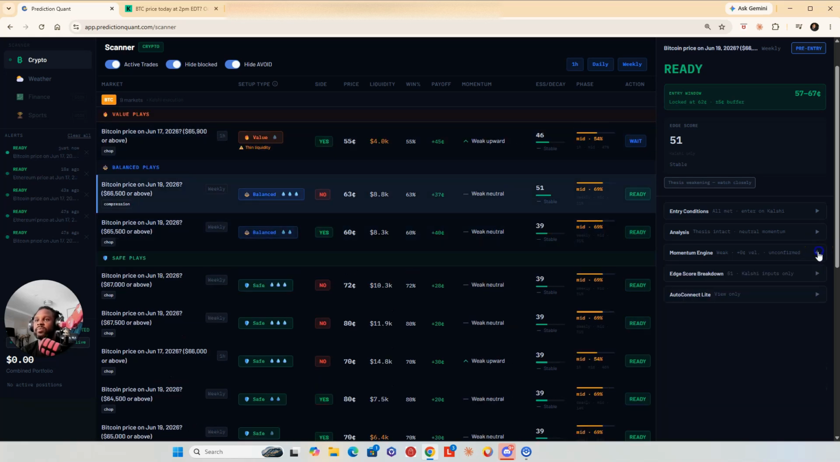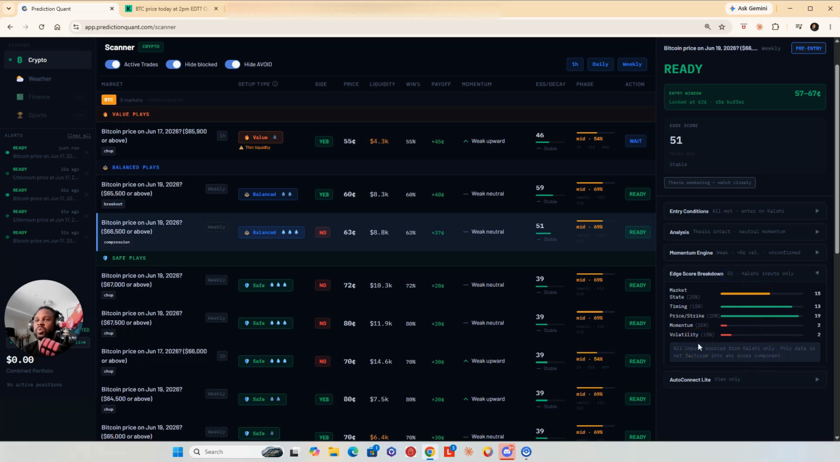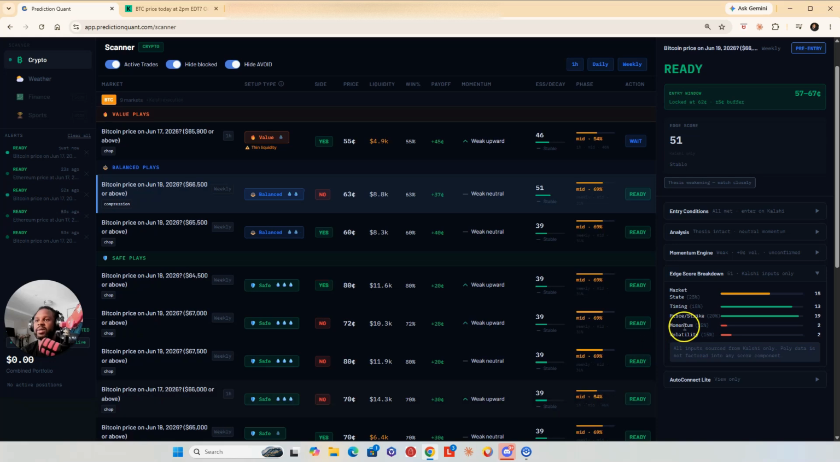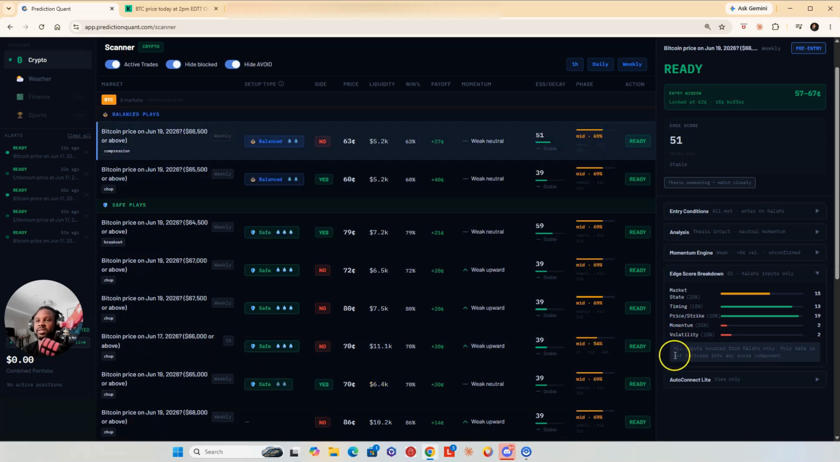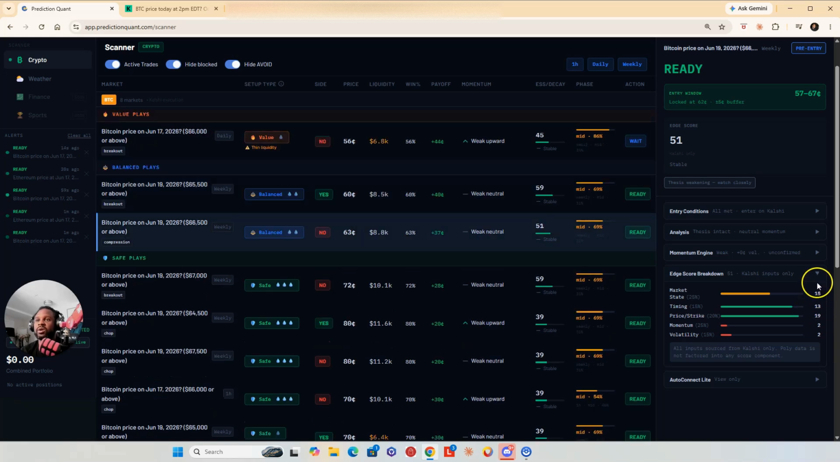All right. Edge score breakdown. So this is the breakdown of that score. What's all included: market state, timing, price or strike, momentum, and volatility. So all these numbers will make up your EdgeStrike score.